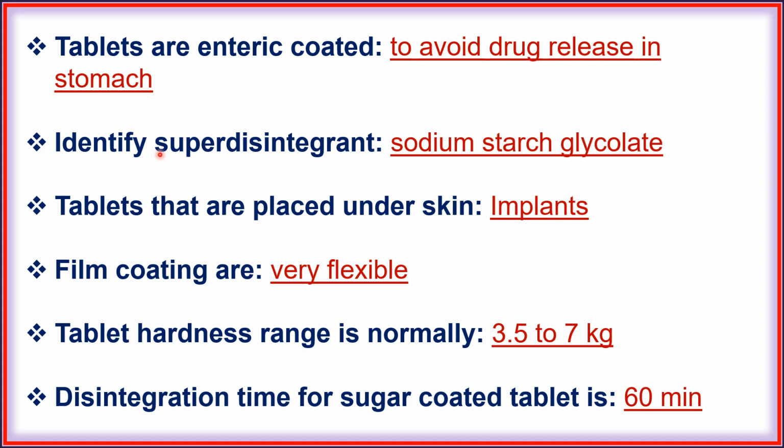Next, identify super disintegrant. Sodium starch glycolate. Next, tablets that are placed under skin is implant. Next, film coating are very flexible. Next, tablet hardness range is normally 3.5 to 7 kg. Next, disintegration time for sugar coated tablet is 60 minutes.